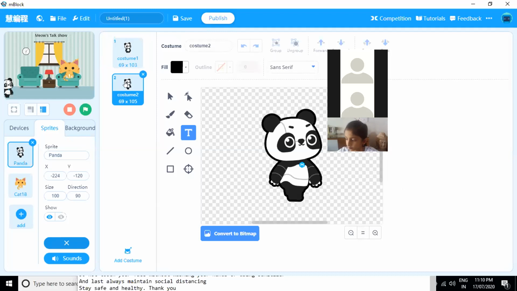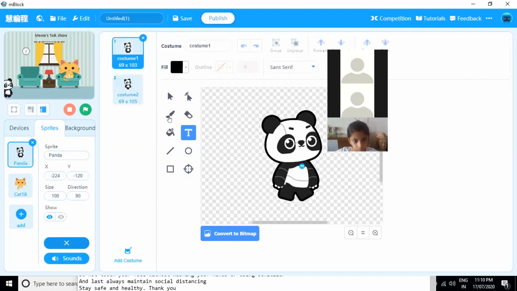Also, we have to add the lip sync for panda, as if he is talking. So what we will do, we will draw lips for panda. So you will take the brush, you will take a color and you will draw a lip. Okay. So this is the initial position of panda.